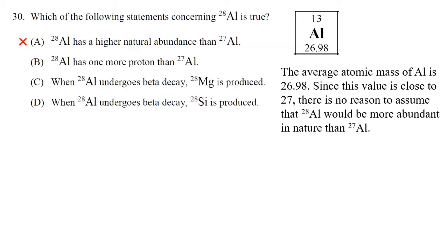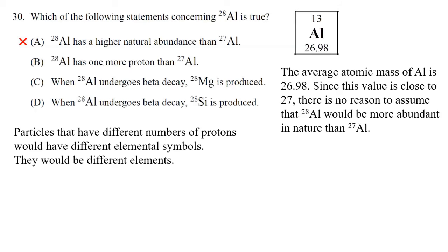So most likely the answer is not A. Let's take a look at choice B. Aluminum-28 has one more proton than aluminum-27? No, particles that have a different number of protons would have different elemental symbols because they would be different elements. So it's not choice B.